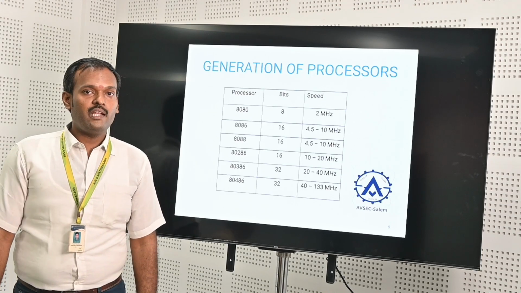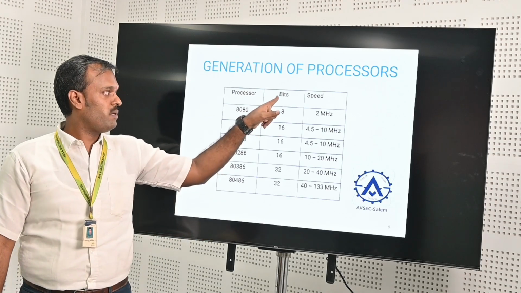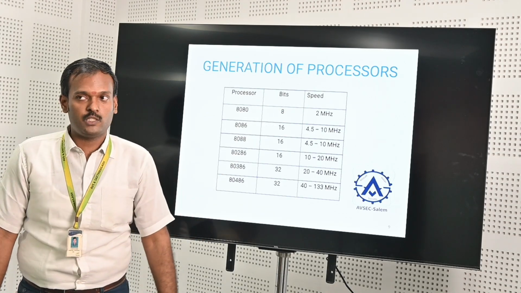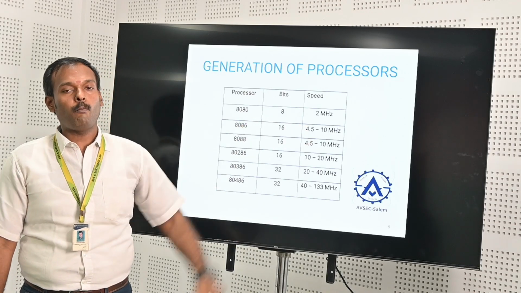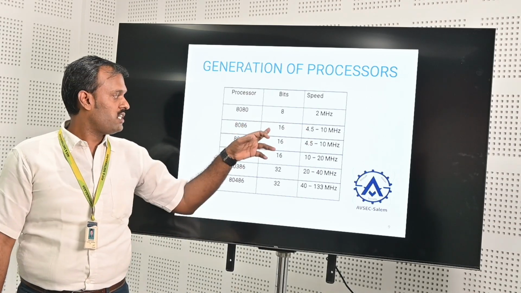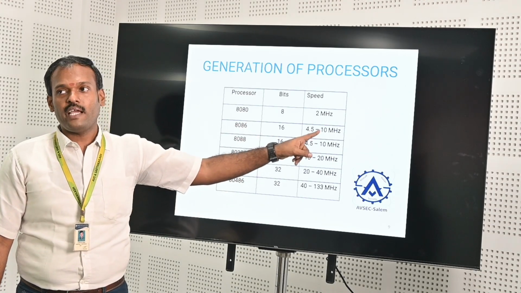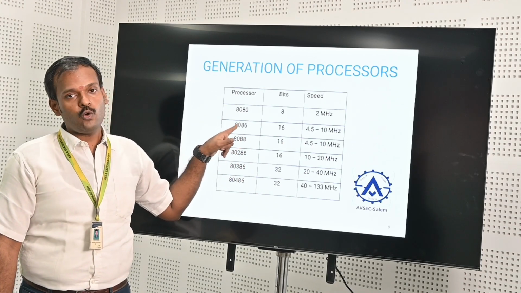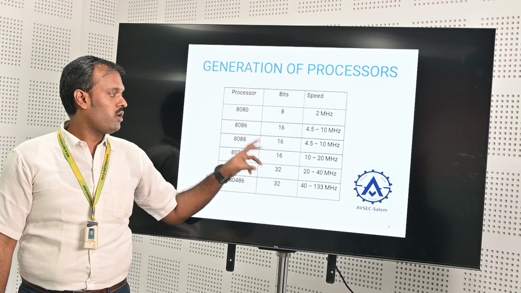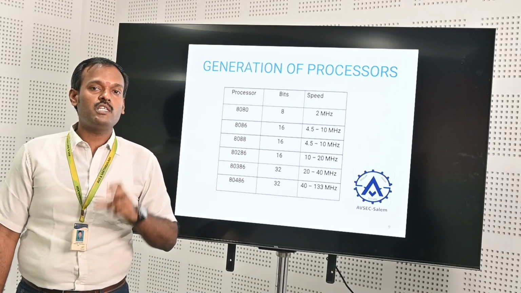As I told earlier, a few factors decide the generation. The first one is the bit factor, the second one is the speed factor. So 8 bit operates at a speed of 2 megahertz. 16 bit, 8086, operates at 4.5 to 10 megahertz. There are a few differences between 8086 and 8085: the only thing is it is bit oriented and also clock frequency oriented.